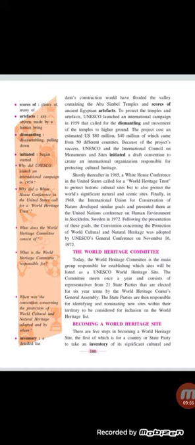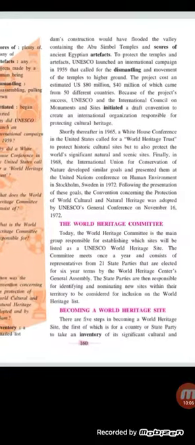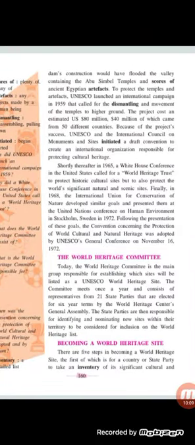Now how does something get selected? On what basis do they select the World Heritage Sites, that we will see. Becoming a World Heritage Site, there are 5 steps. Okay, if the site fits those 5 steps, then only it gets selected as a World Heritage Site, otherwise not.